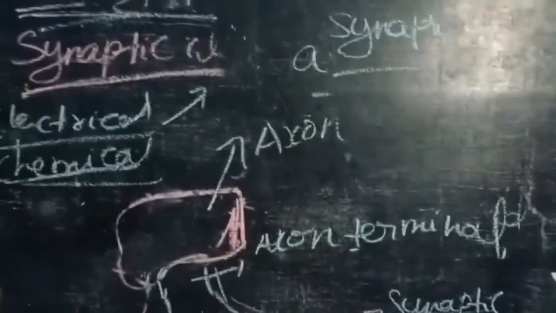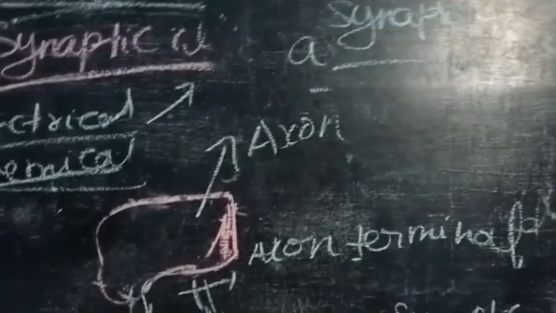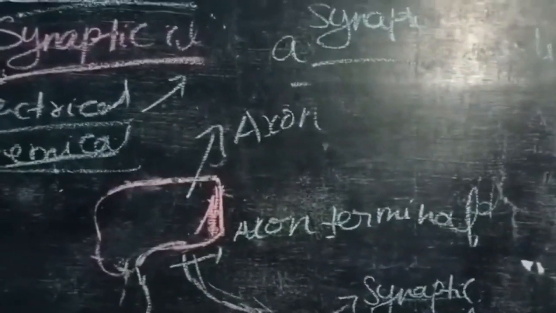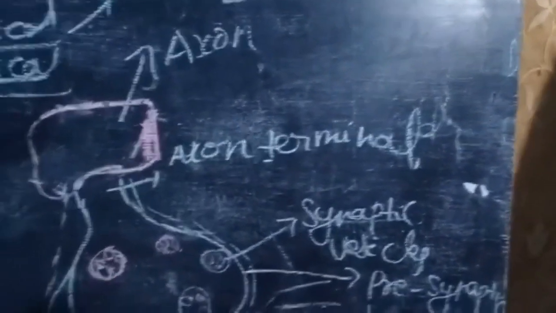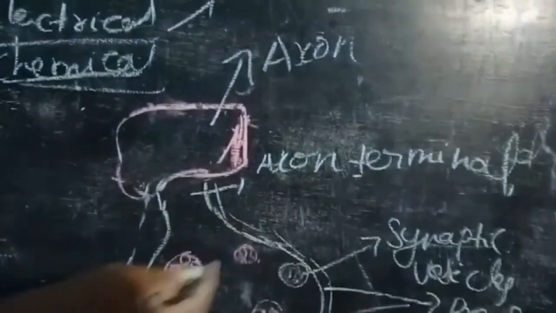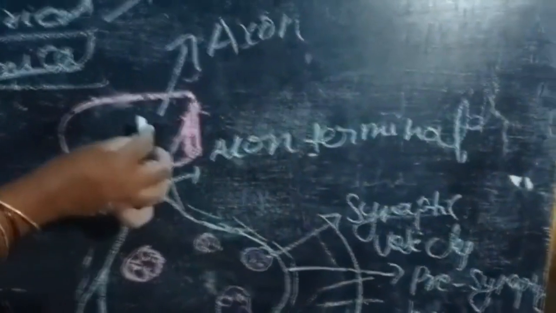Next, neurotransmitters are released from the synaptic vesicles of axon terminals. These axon terminals get depolarized, then calcium channels are opened. Calcium ions stimulate the movement of the synaptic vesicles toward the membrane. The released neurotransmitters bind to the specific receptors present in the postsynaptic membrane.